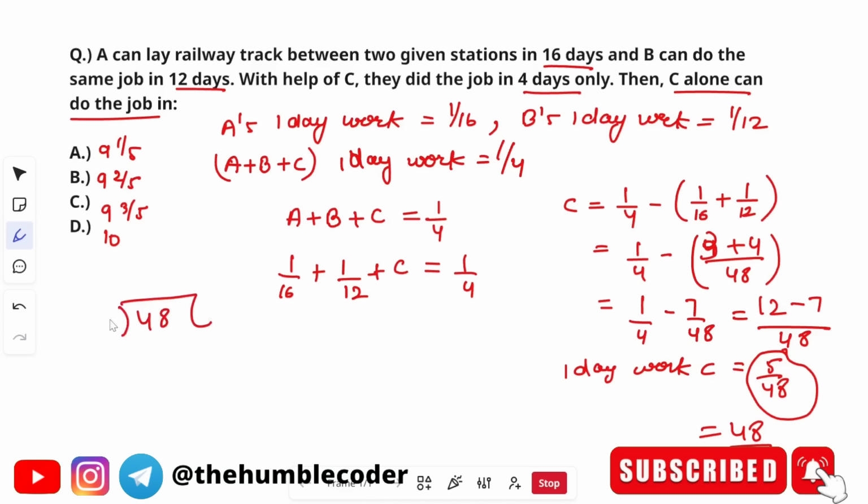Okay, let's try to divide this. 5 nines are 45, then we are left with 3. So the answer will be 9, then this 3, and then 5. So 9 3 by 5 is your correct answer, which is option number C. So the correct answer for this question is option number C.